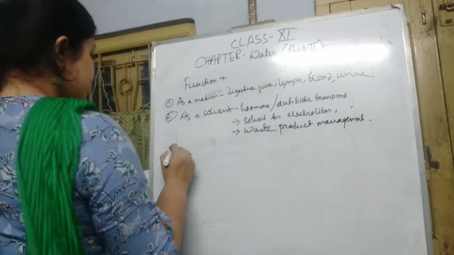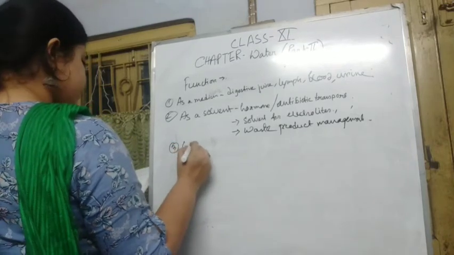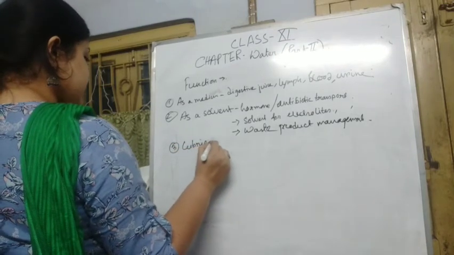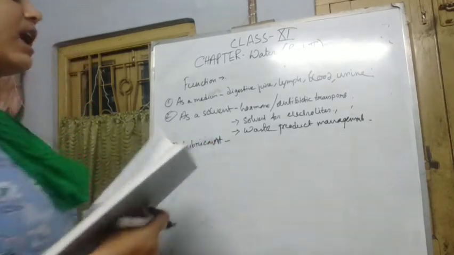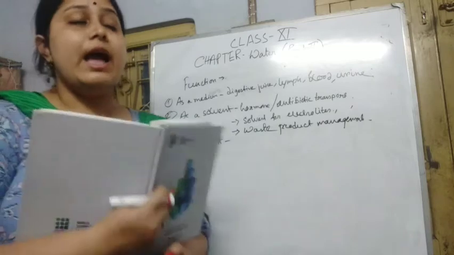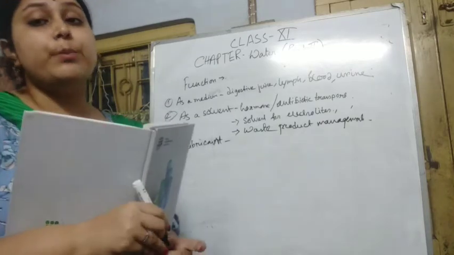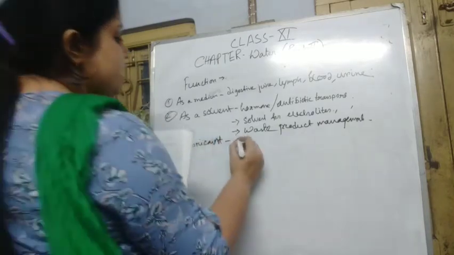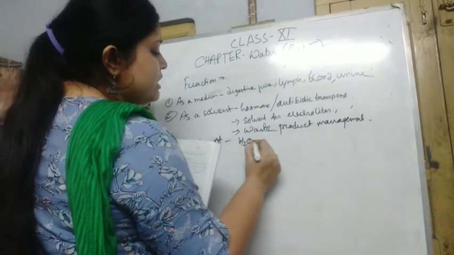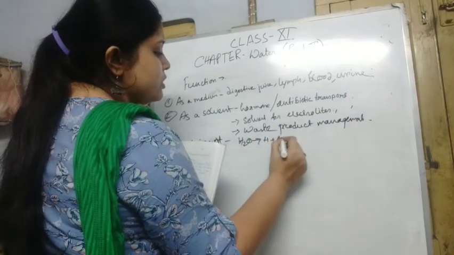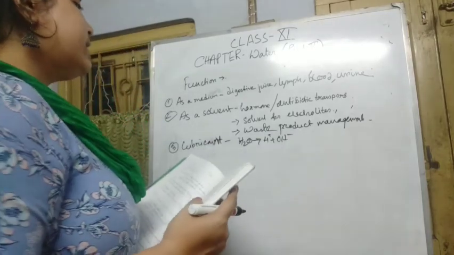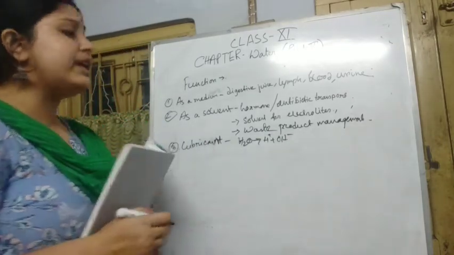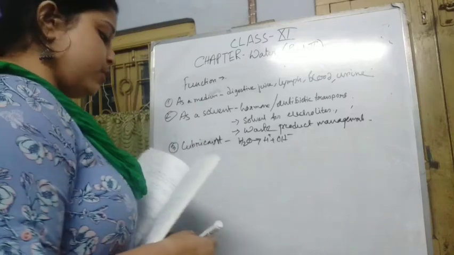The next thing is lubricant. Water is used as a lubricant in our body. As I already told you, the main constituents of water are hydrogen and oxygen, or H plus and OH minus, but it can also get mixed with many minerals and be used in their transport.